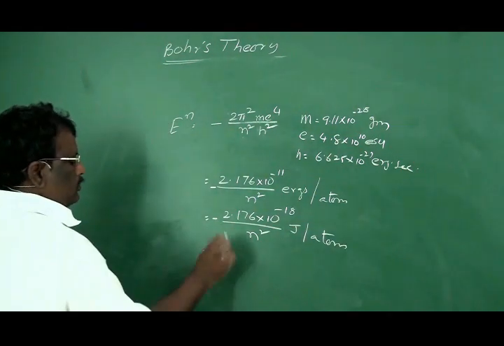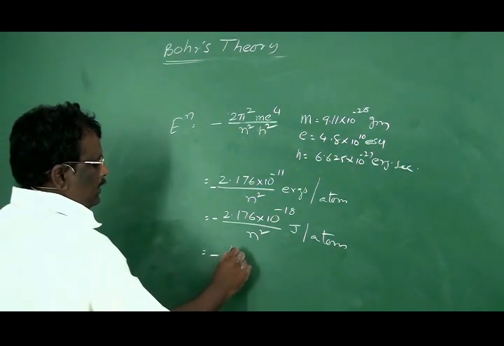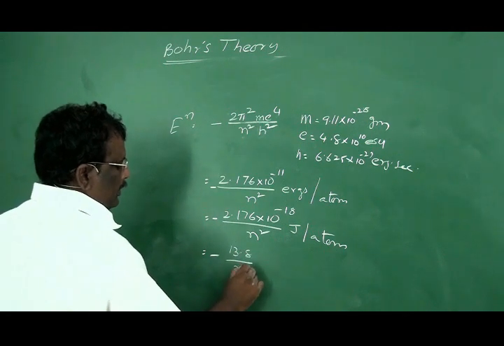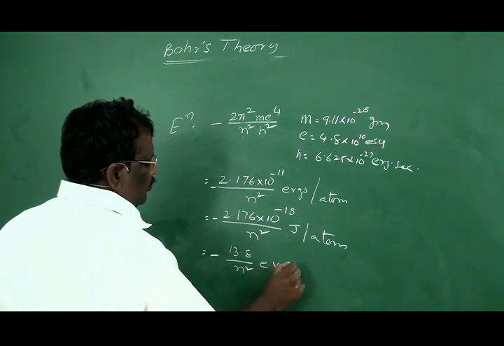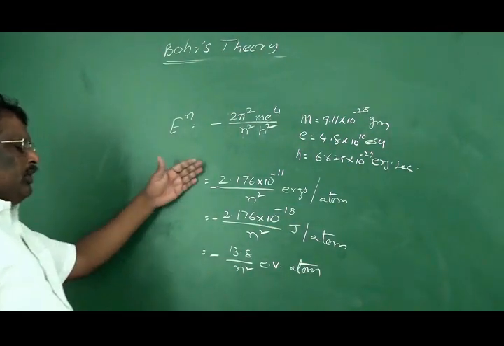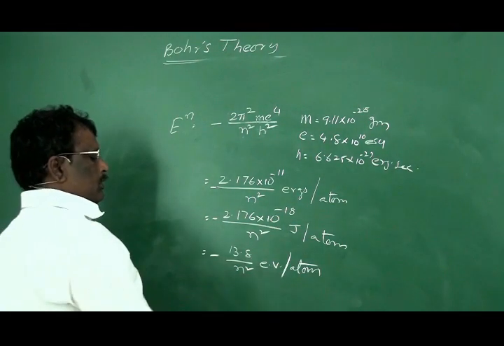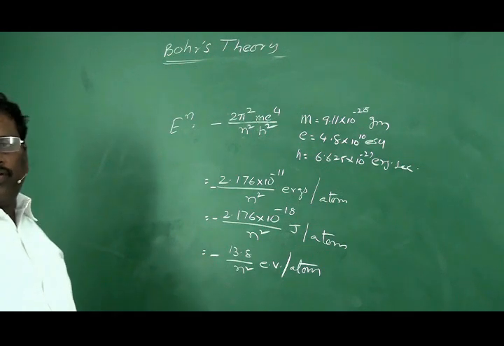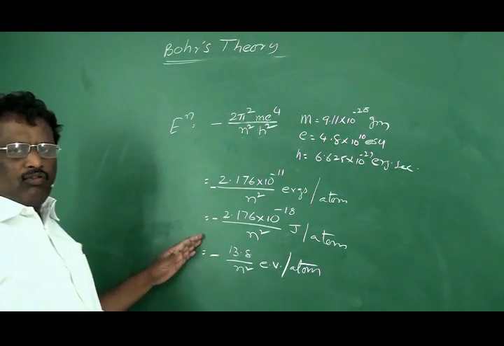Or it will be equal to minus 13.6 by n square electron volt per atom. In different units, the energy of the nth energy level of hydrogen is as follows.